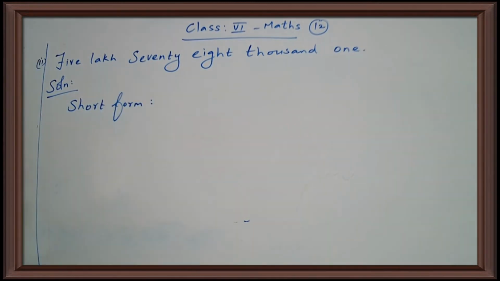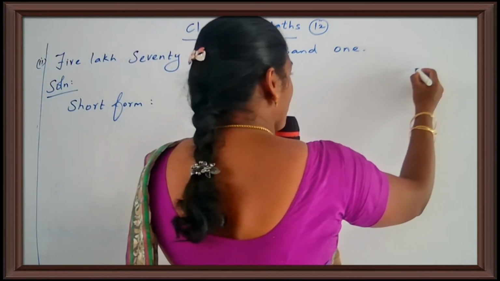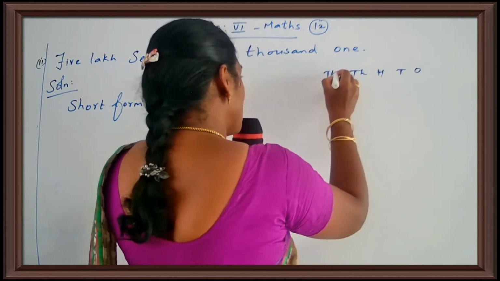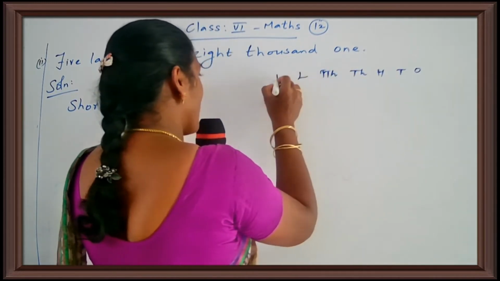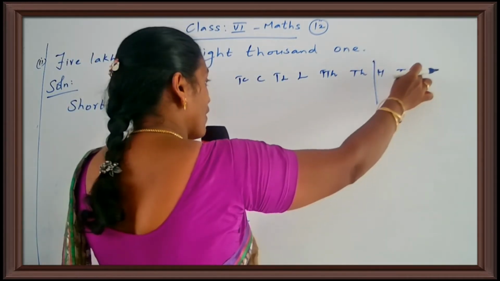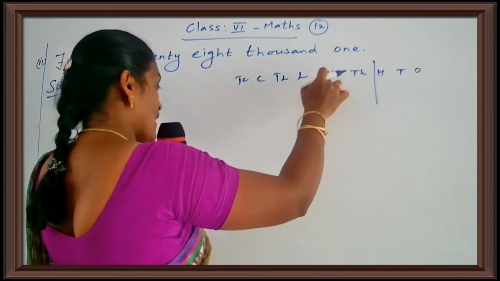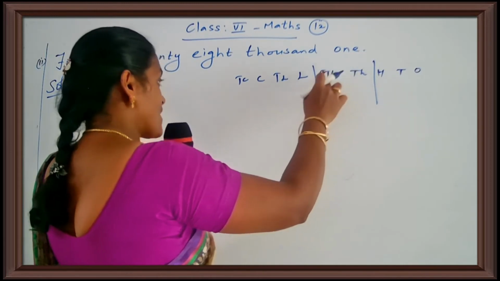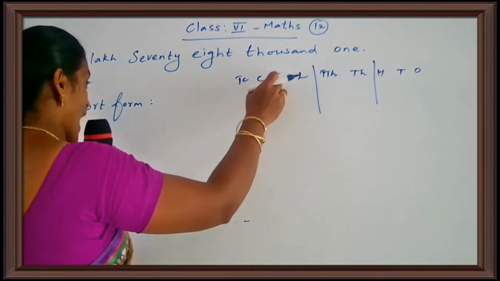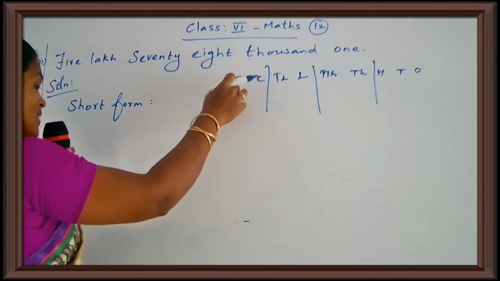So this also is the Indian system of numeration, so you do the Indian place value chart. Your Indian place value chart starts from ones, tens, 100, 1,000, 10,000, lakh, 10 lakh, crore, 10 crore. The first period, ones period, consists of ones, tens, 100. The thousands period consists of 1,000 and 10,000. The lakhs period consists of lakh and 10 lakh. The crore period consists of crore and 10 crore and so on. Now you see the question.